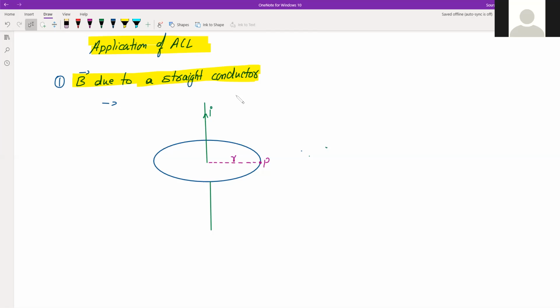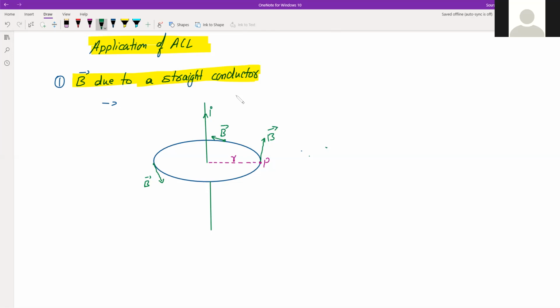For example, if I consider this point here, the magnetic field will be like this, but here, the magnetic field will be like this. So it is different at different points, but its magnitude is the same. Even here at P, this is the magnetic field vector, right?